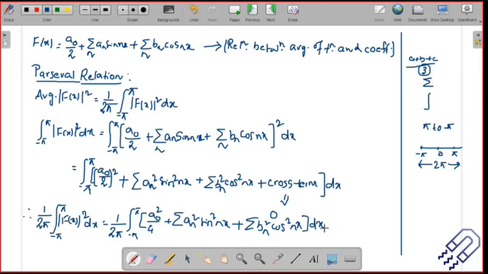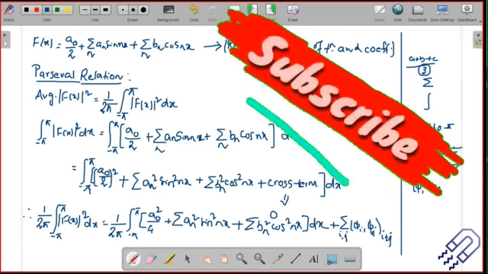And then this term we can write as phi i, phi j, where i is not equal to j. They are orthonormal to each other, so this is the inner product. We have already seen how we take the inner product, we did it with phi and f(x), if you remember.